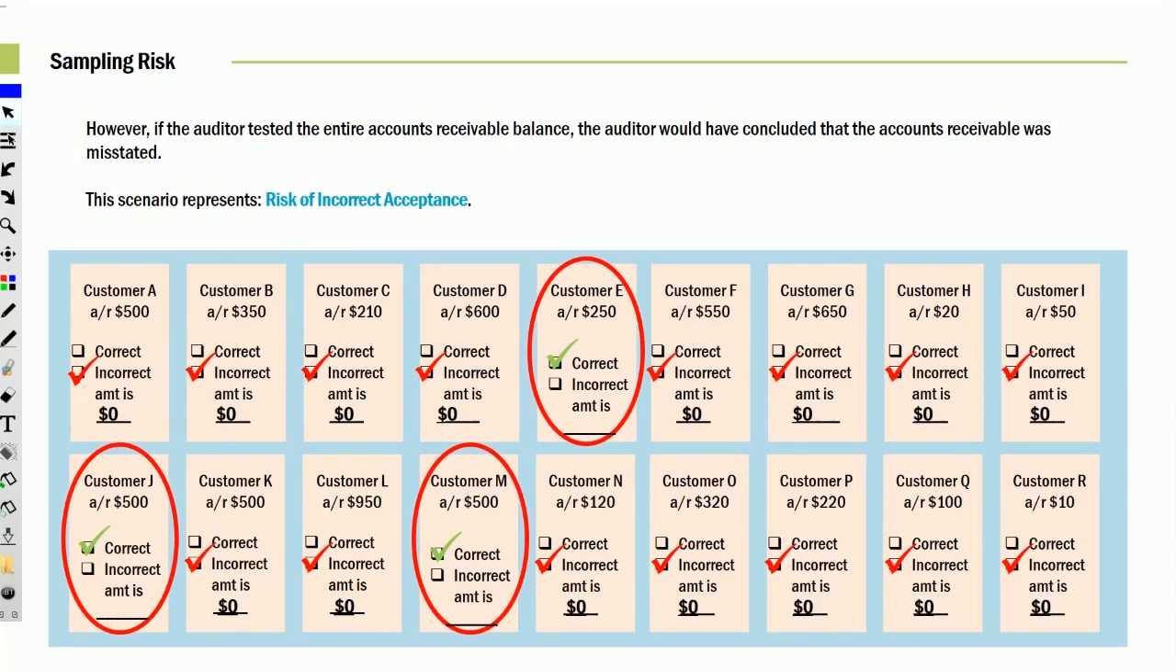Notice we did check those 3. Ironically, those were 3 of the only good ones. All of the others, just by happenstance, were wrong. Look at that, all those are wrong. But our sample said everything was right. In this case, we would have accepted that the accounts receivable is correctly reported. This is known as the risk of an incorrect acceptance. Let's go on to the next slide.